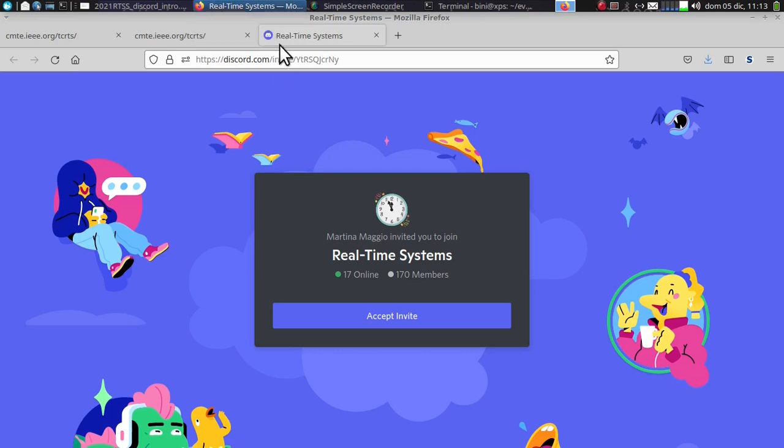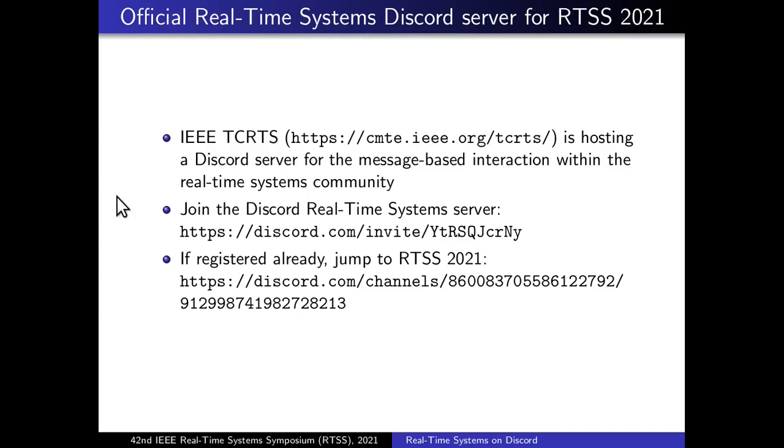Otherwise, if you use a nickname which is too complicated to match with your name, it may become problematic to get contacted, right? That's why, for example, on that Discord server, I appear as Enrico Bini. I already accepted the invitation, so I don't need to accept it anymore, but in case you have no account over there, you need to create one and enter all the usual information that you need for creating accounts.